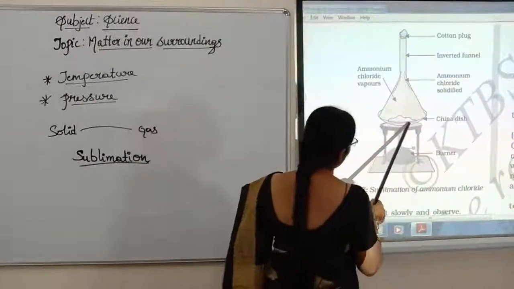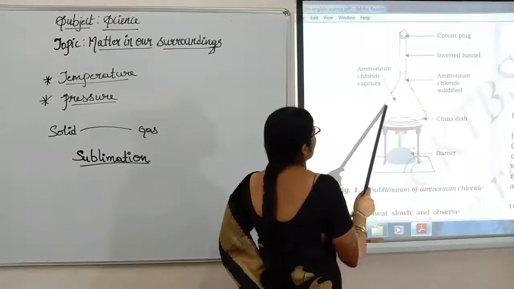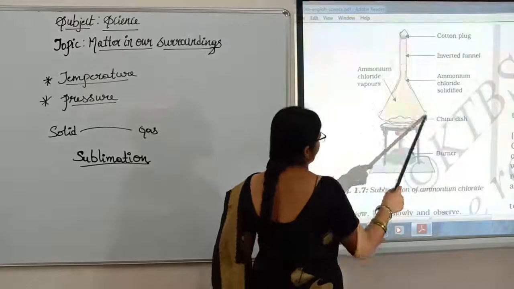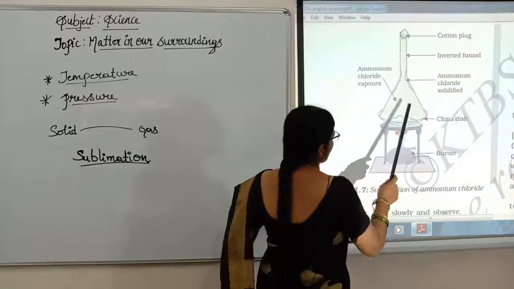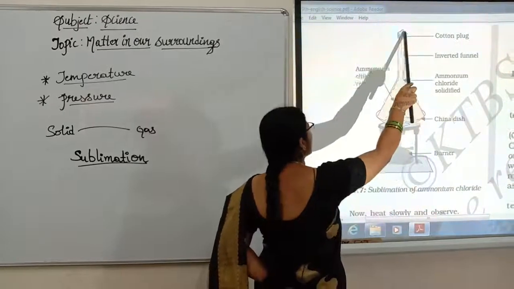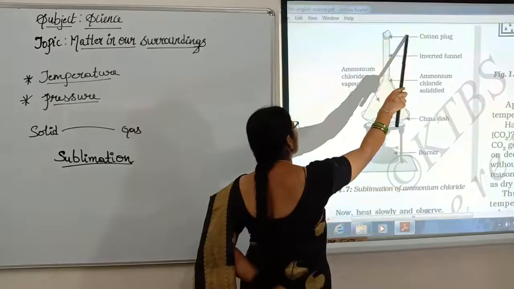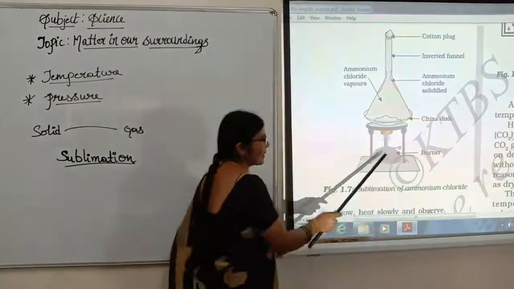It is a white powder. I have taken a funnel and put it inverted, isn't it, children? I have closed this funnel with a cotton plug, children. I will start to heat with a Bunsen burner or a spirit lamp.